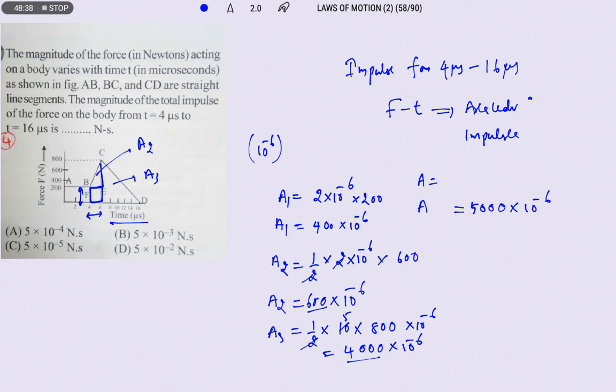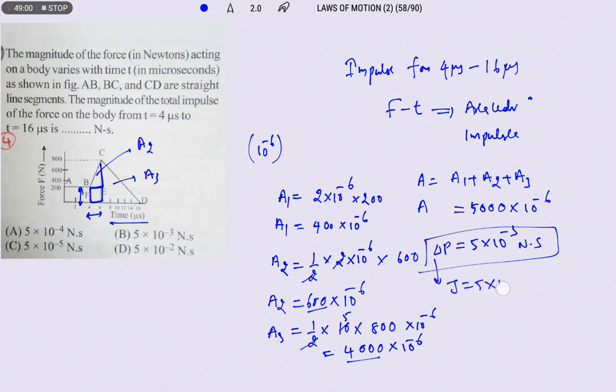That means it will be equal to the area under the graph from t equals 0 to 16 microseconds. So now we can write this is 5 into 10 to the power of minus 3 newton second. This gives the change in momentum. Change in momentum is nothing but impulse. So this is the way of doing the problems related to the force and time graph. Okay, thank you, stay safe.